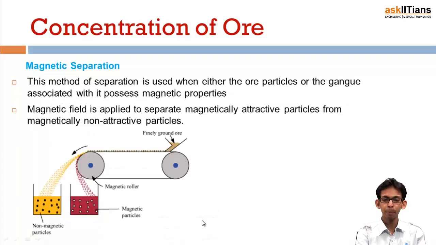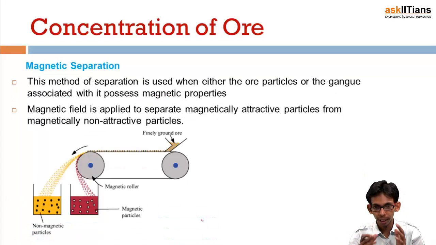Next is magnetic separation, and this method is basically used if either the ore or the gangue particles are magnetic in nature. We are aware that iron, cobalt and nickel metals are magnetic, so obviously their ores would also be magnetic. So if either the gangue particles or the ore particles are magnetic in nature, in that case this method is used for concentration of the ore.